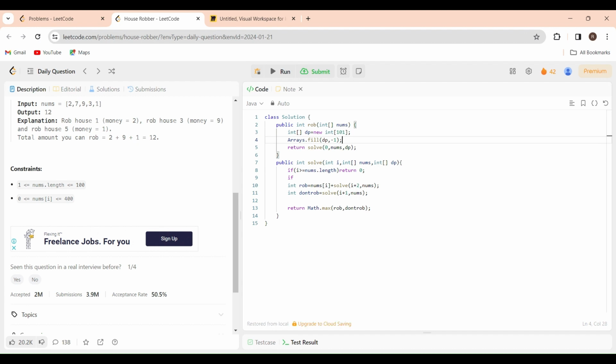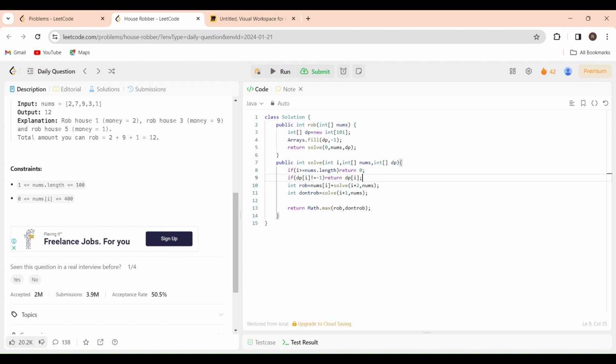Before calculating the recursive function, we need to check whether the answer is present in DP or not. If DP of i is not equal to -1, then it is already calculated, so we can directly return DP of i instead of calculating the whole subarray again.